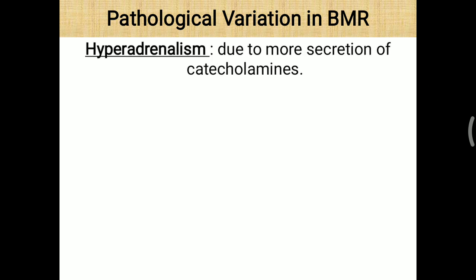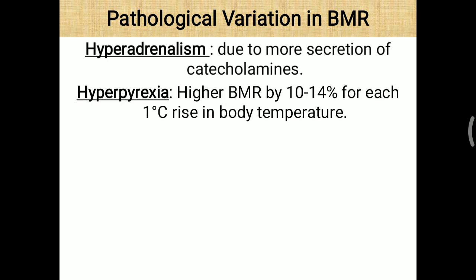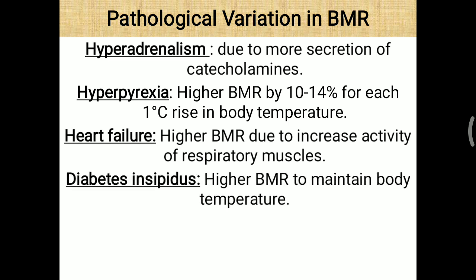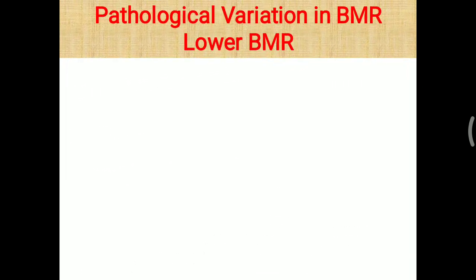Now, pathological variation in relation to BMR: hyperadrenalism, due to more secretion of catecholamines; hyperpyrexia, we have seen that in fever, higher BMR by 10 to 14% for each 1 degree centigrade rise in body temperature; heart failure, higher BMR due to the increased activity of respiratory muscles. Simple, due to heart failure, blood supply and oxygen supply will be affected. To provide more oxygen, respiratory muscles will work faster. Further, diabetes insipidus. In diabetes insipidus, water balance of our body is affected, so higher BMR is needed to maintain our body temperature.